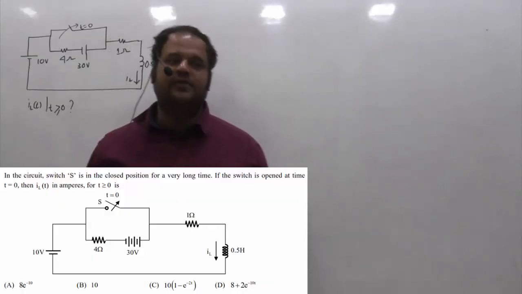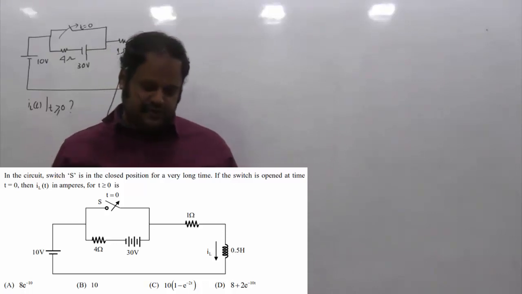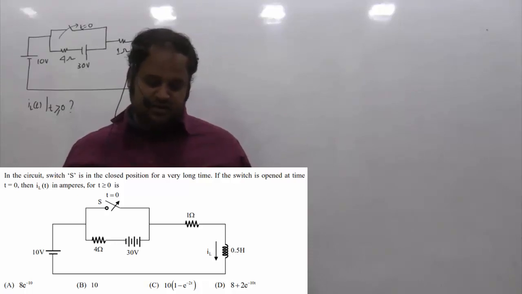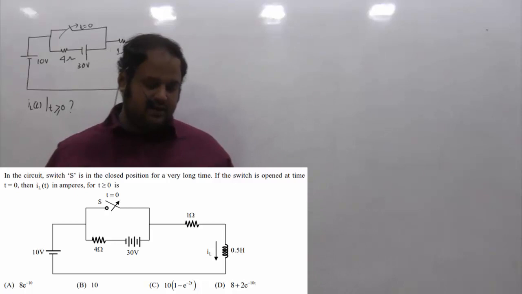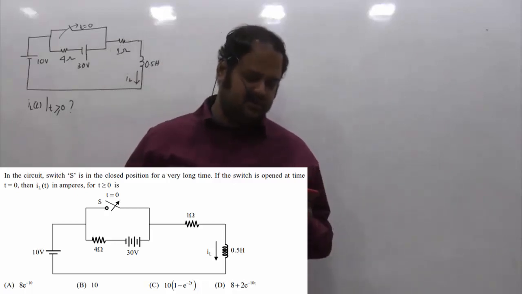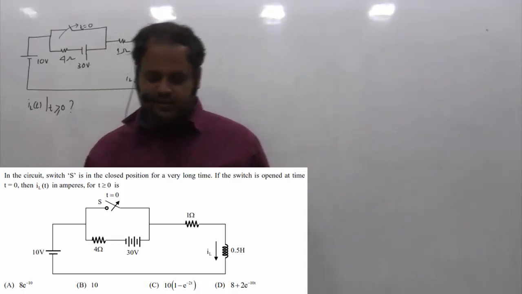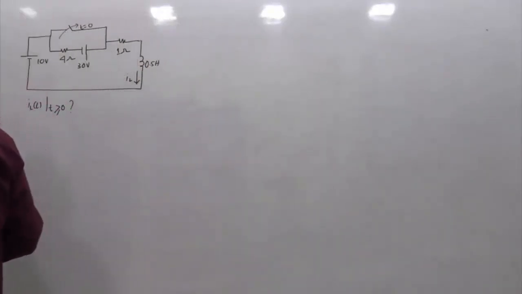This is a 2 mark question asked in GATE 2021 of electrical. This is from the network subject and from the transient topic. The given question is: in the circuit, switch S is closed for a very long time; if the switch is opened at t equal to 0, then IL of t in ampere for t greater than or equal to 0 is which of the options? For some 4 options, we have to find the value of the inductor current IL of t for t greater than or equal to 0.